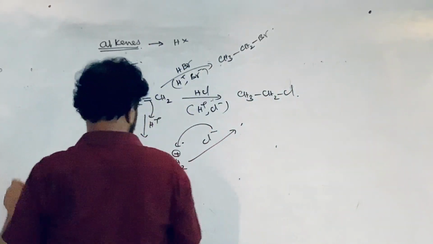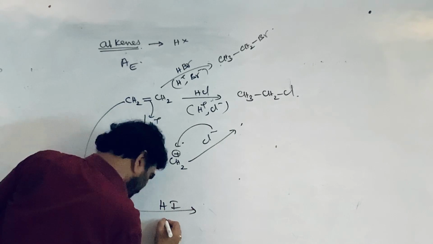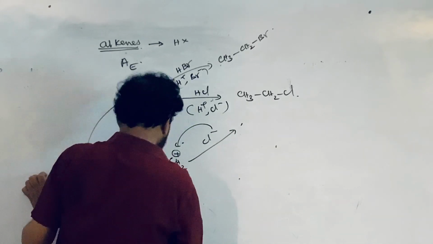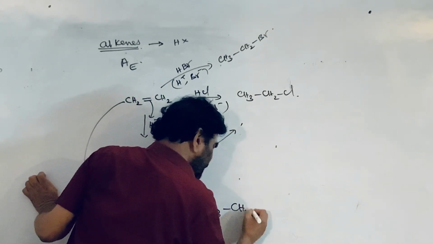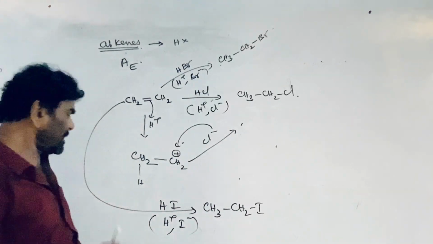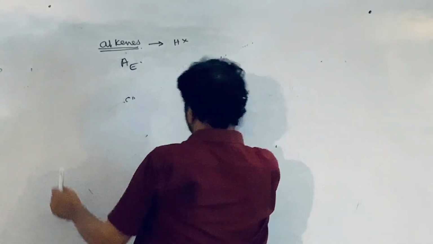If instead of this you treat with HI, which is a source for H plus and I minus ion, iodide ion, the electrophile first goes here. Therefore this is CH3CH2I through the same mechanism of reaction. So it is easy to convert alkenes into alkyl halides.